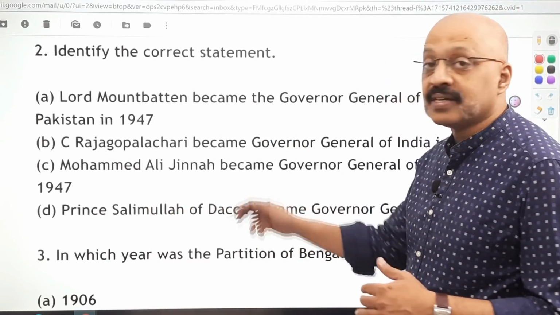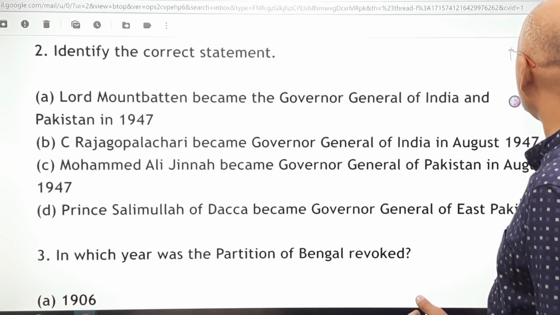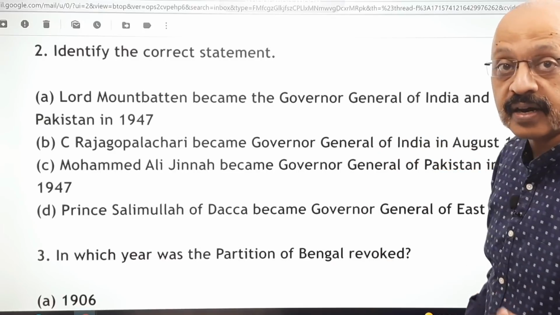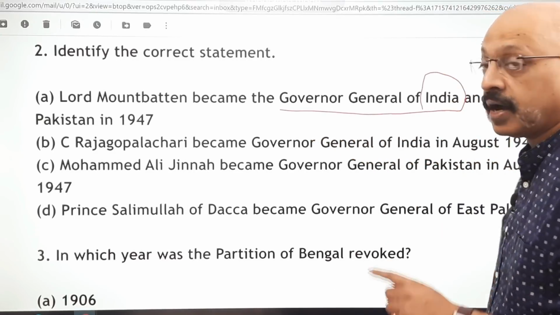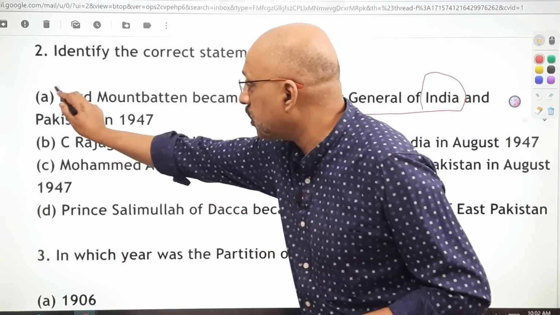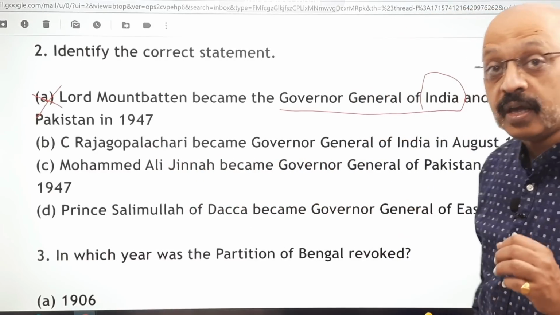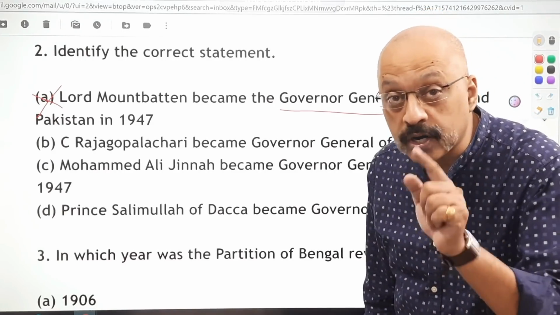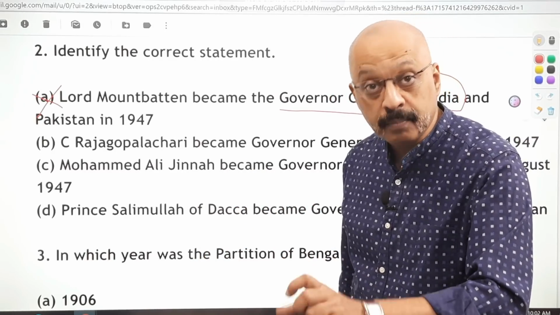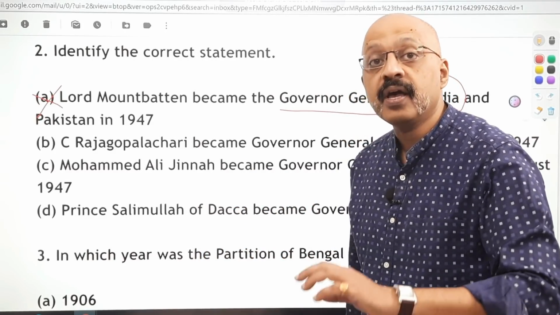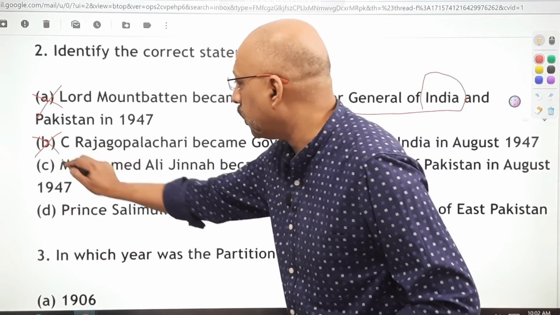Now, which of these is a correct statement? Lord Mountbatten became the Governor General of India and Pakistan in 1947. This is wrong because he became the Governor General only of India, not of Pakistan. So this is not the correct statement. C. Rajagopalachari became Governor General. He became the Governor General, but not in August 1947. He became later on in 1948, though for some period of time in 47, later part of 47, he was the acting Governor General. So this is also wrong.